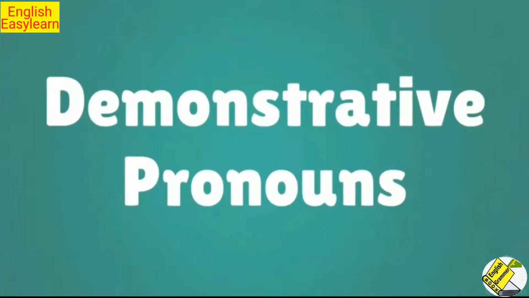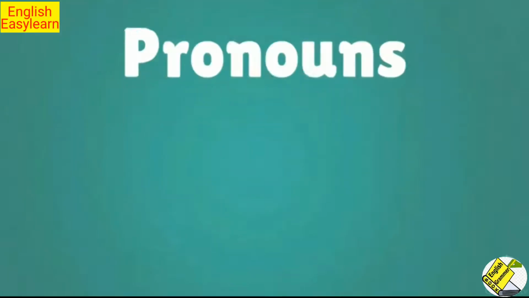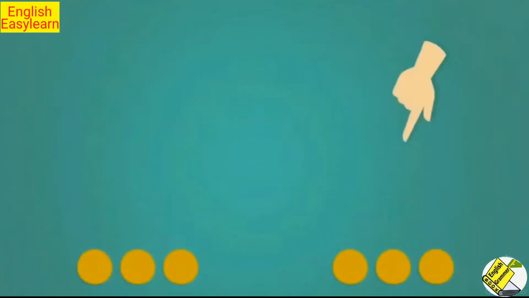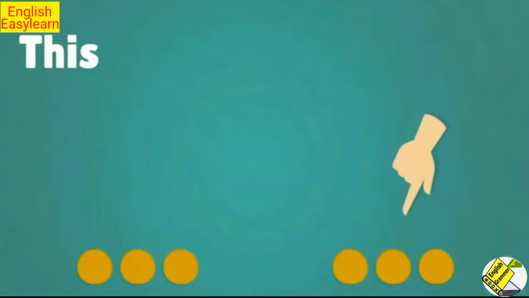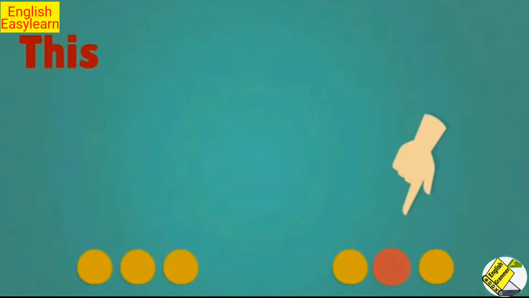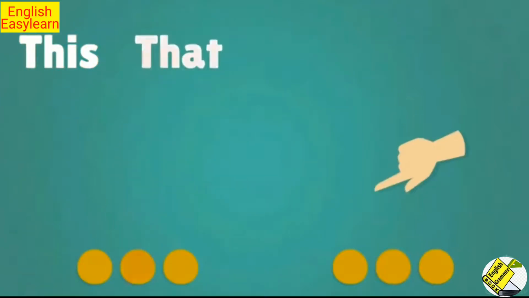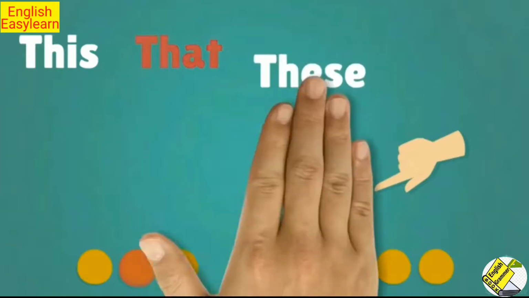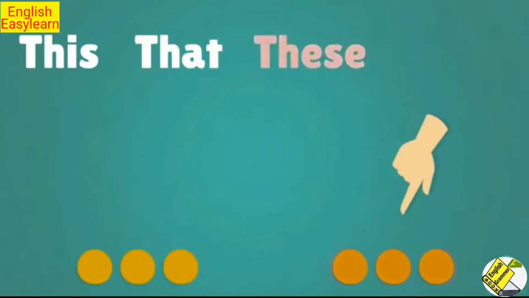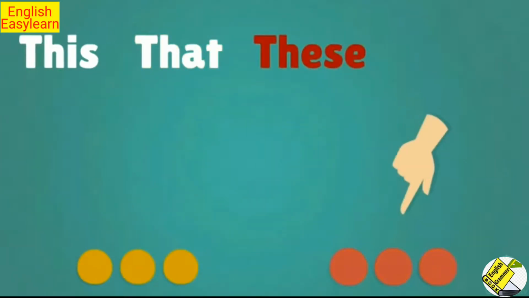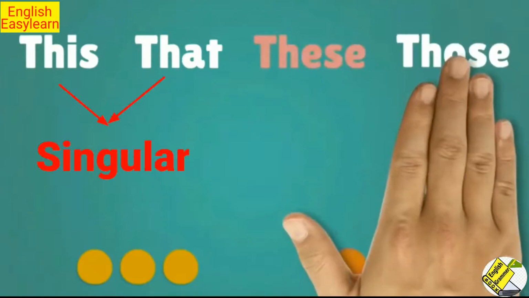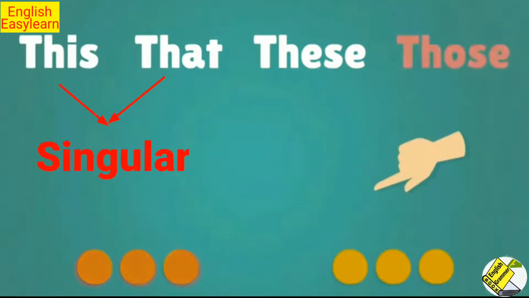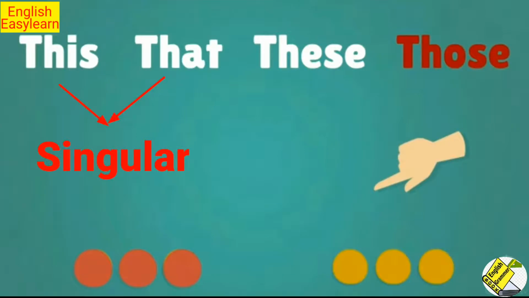Demonstrative pronouns. Pronouns that are used to point out a specific person or thing are called demonstrative pronouns. Like this, that, these and those. This and that are used for singular nouns.